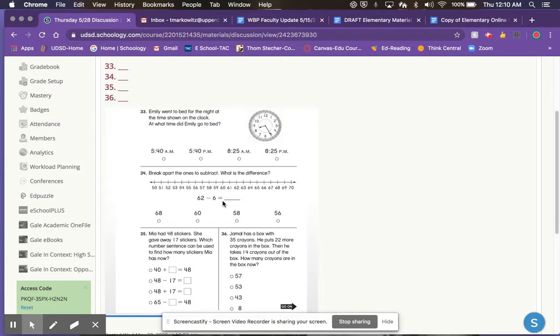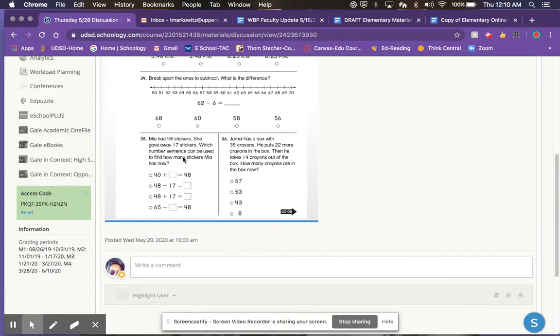Break apart the 1 to subtract. What's the difference? 62 take away 6. You've got a number line, or you can write it down and use your regrouping. Mia had 48 stickers. She gave away 17. You know what those clue words mean. Which number sentence can be used to find how many stickers Mia has now?